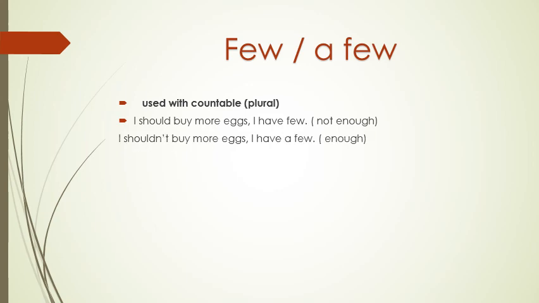I shouldn't buy more eggs. I have a few. So few and a few are always followed by countable and plural, meaning eggs. Okay, it's countable and plural. But the difference between few and a few is that few is not enough, but a few is enough. What does that mean? The one with more letters is a small quantity, but it is enough.